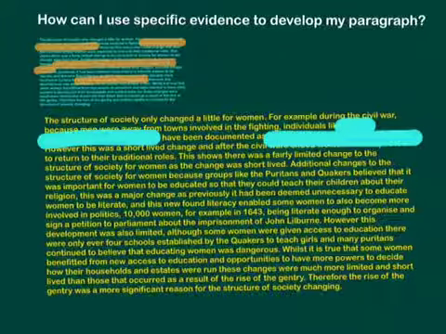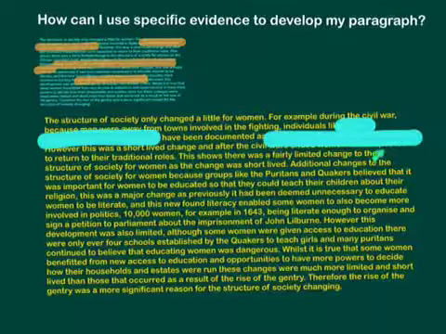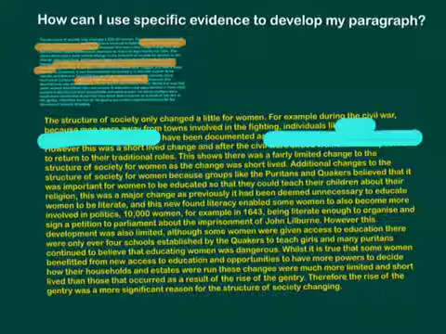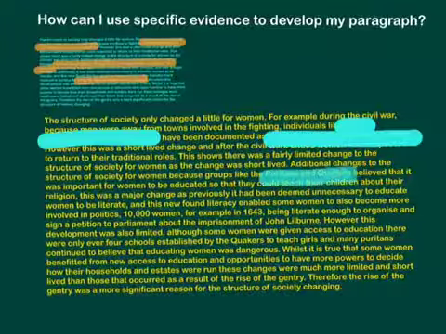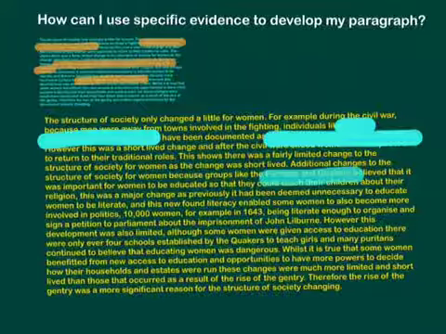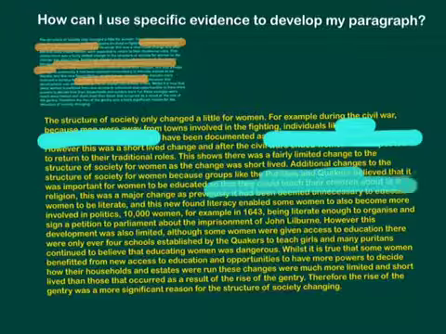We've got, however, this was a short-lived change. After the Civil Wars ended, these women were expected to return to their traditional roles. This shows there was a fairly limited change to the structure of society for women, as the change was short-lived. Additionally, the changes to the structure of society for women because groups like the Puritans and Quakers believed it was important for women to be educated. So here we've mentioned which specific groups wanted changes. So the Puritans and the Quakers believing it was important for women to be educated so that they could teach their children about their religion.